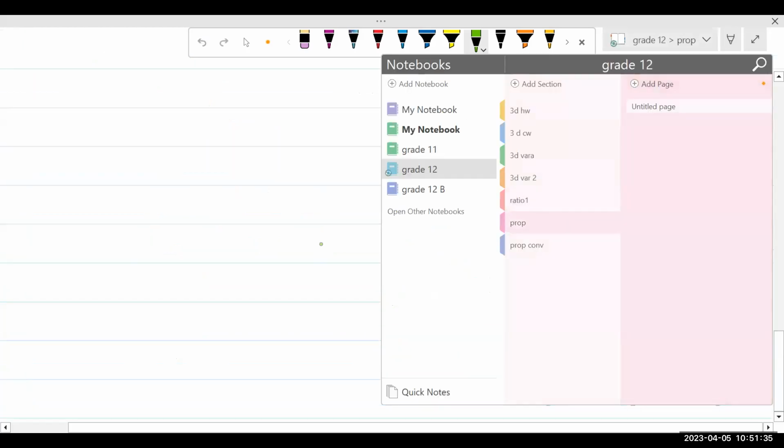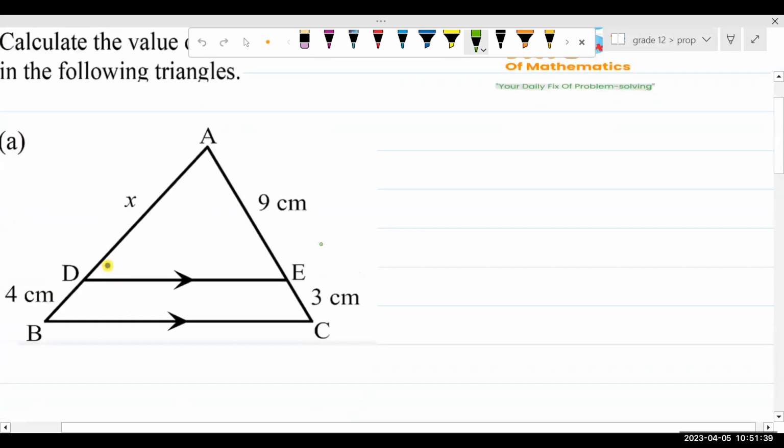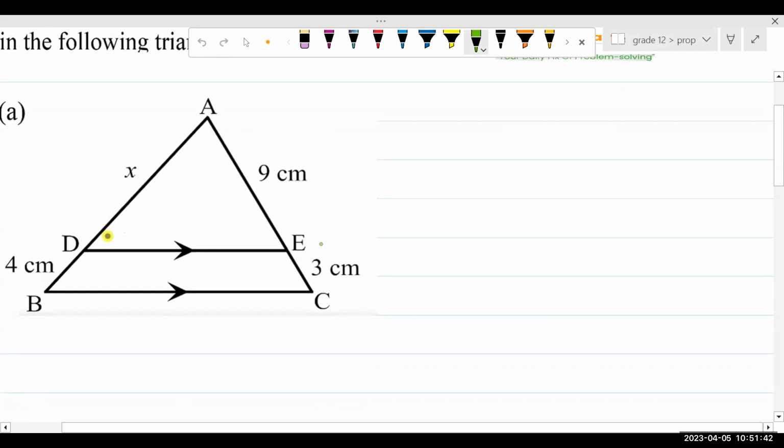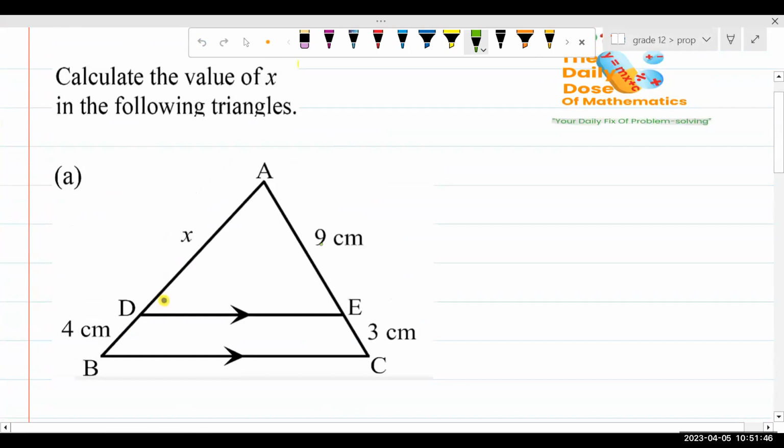And then as I close, we are going to do something like this. Just going to have something like this. And then we're going to use the theorem. Today, I just want us to use the theorem. So suppose you are given the following. And then they say calculate the value of X. They just say calculate the value of X. So you want to know what is going to be X.